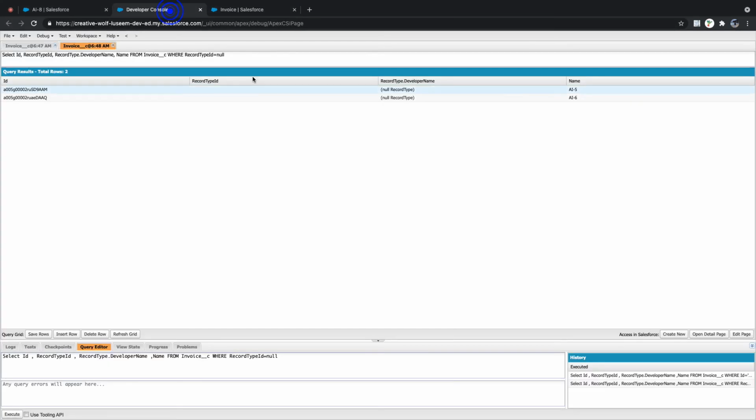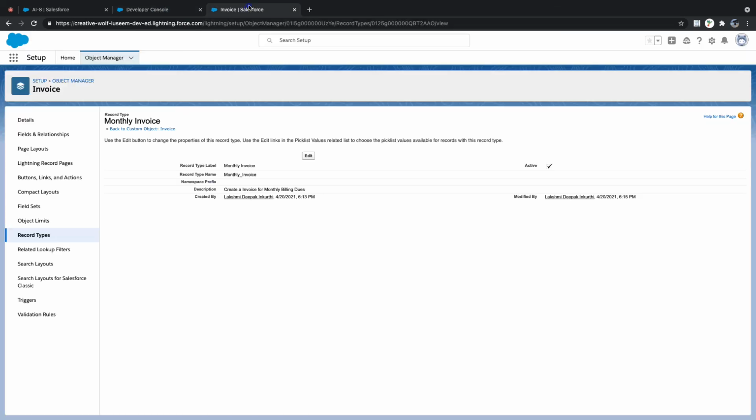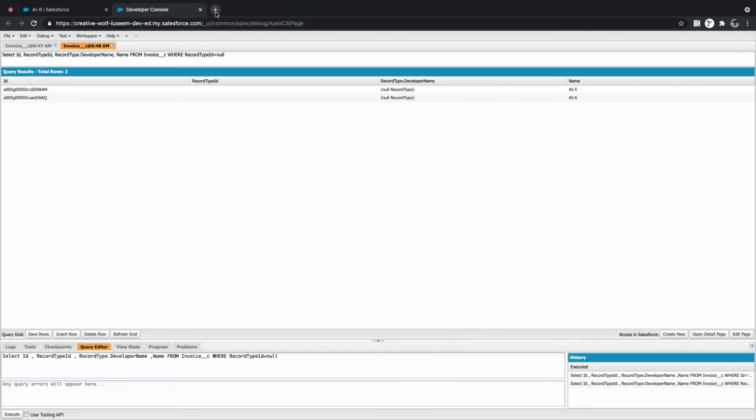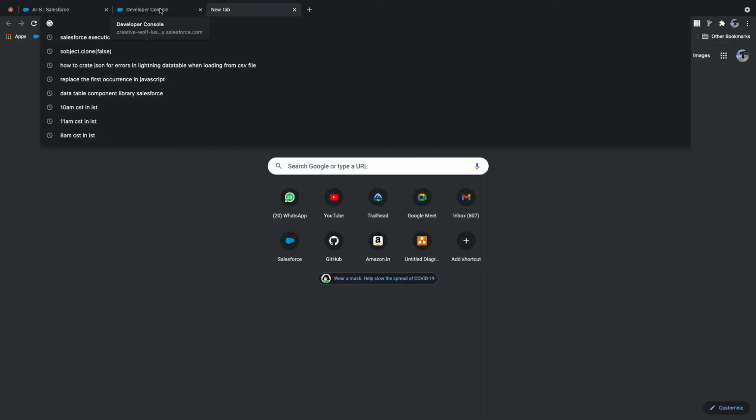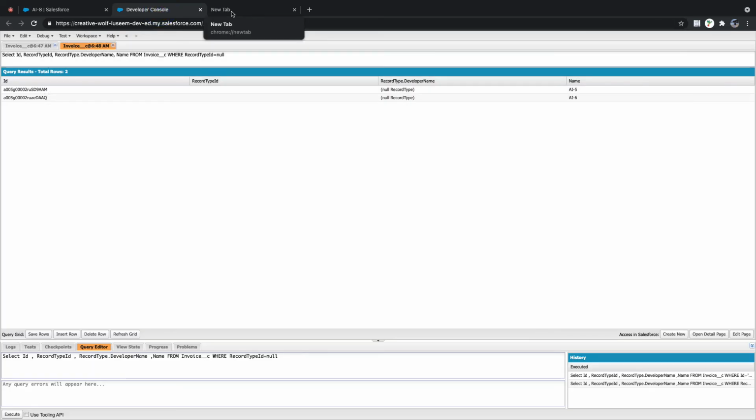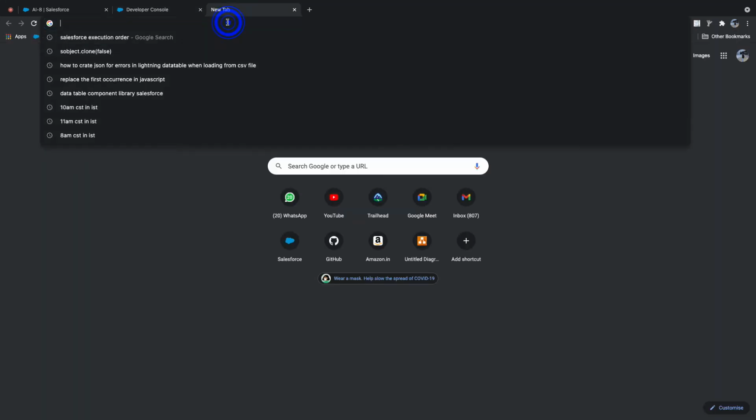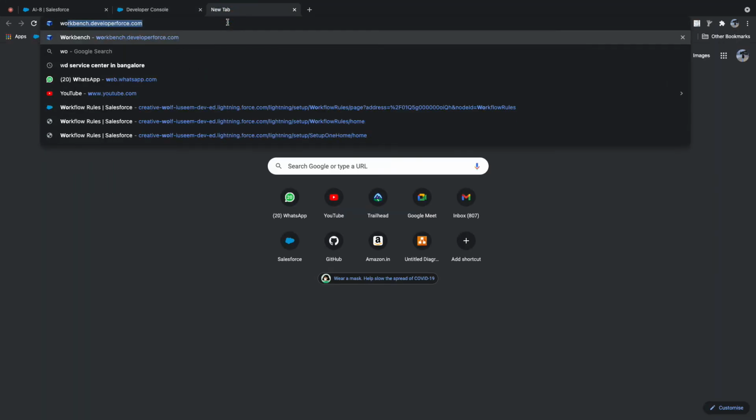No. Is it possible to update manually? 20,000 records. It's possible, but it takes a month to update. Time taking, so that's not the right practice. So we have a concept called